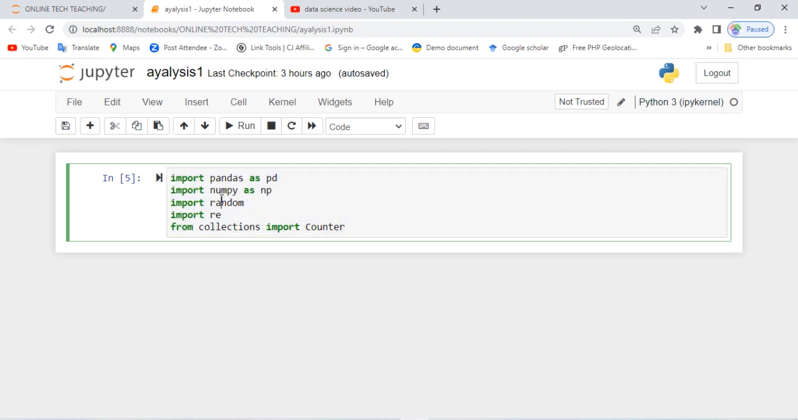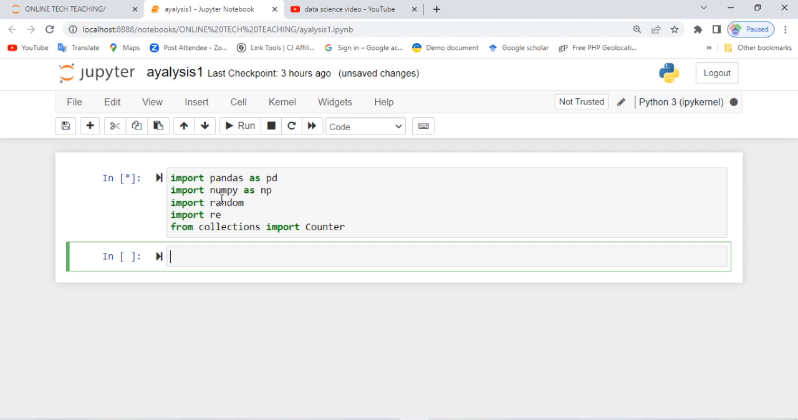Now, if we run this code and there is no error, that means we have successfully imported these module libraries, and we are going to use them. Good. Now, we have imported these libraries. Next thing we want to do, like I said, we are going to hard code our own data here.